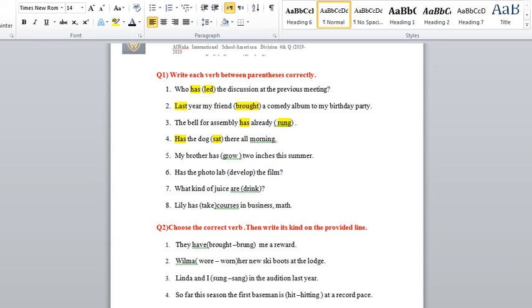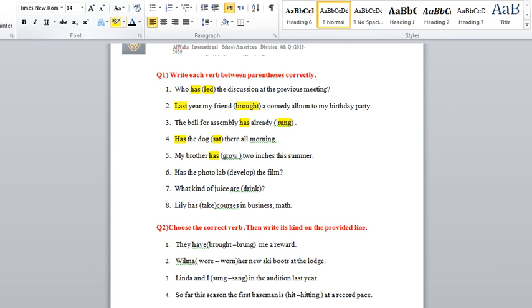Number five, my brother has grow 2 inches this summer. Grow, getting bigger. Is it the past, the present, or the past participle? Actually, this is the past participle of the verb. Why? Because I have the clue over here: has.